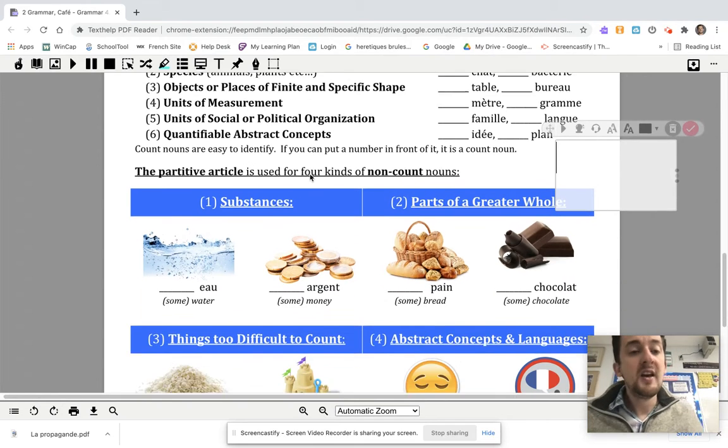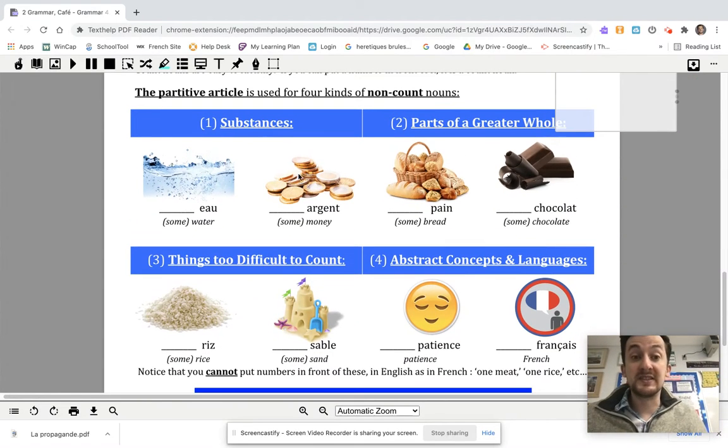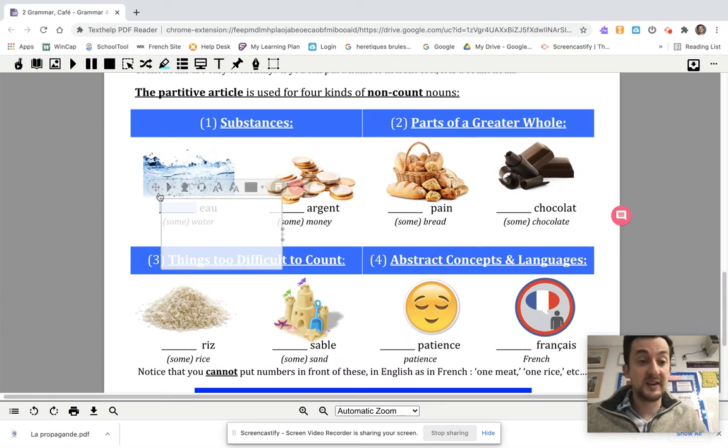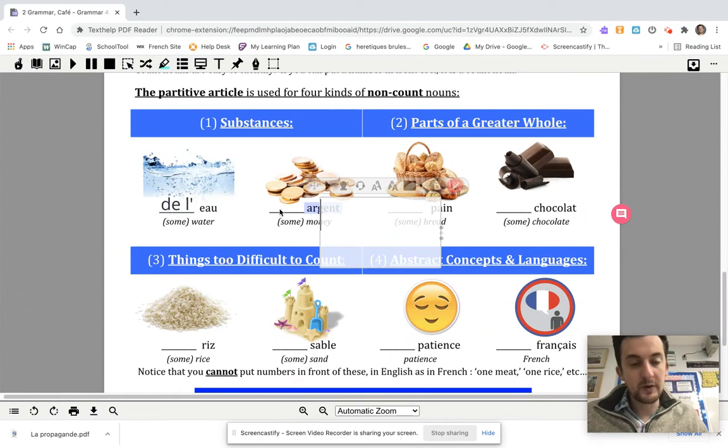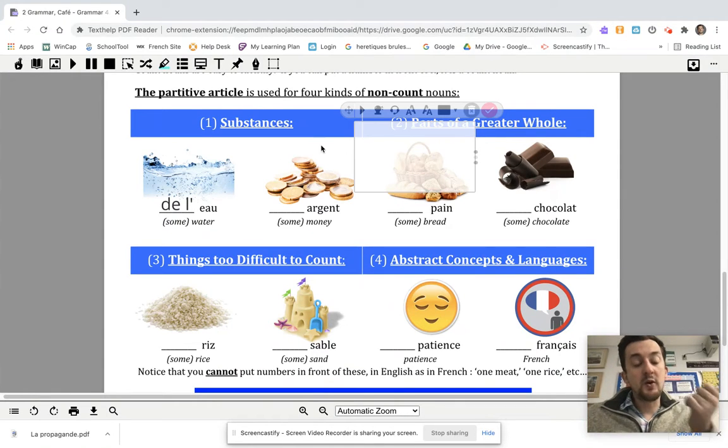Again, just count. Partitive articles are usually used with substances. So again, continuing activity 2. So if we have l'eau, that begins with a vowel, so we're going to use de l'eau. You can count, or you can't count, water or money. Those are both substances.